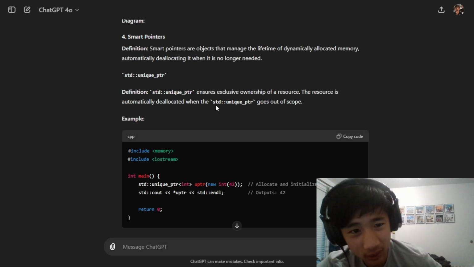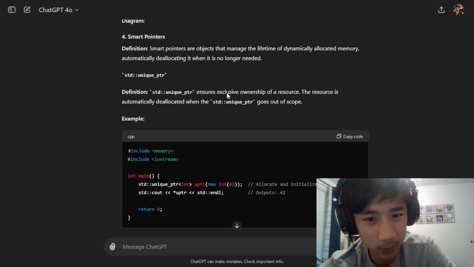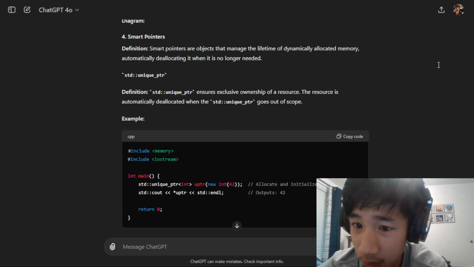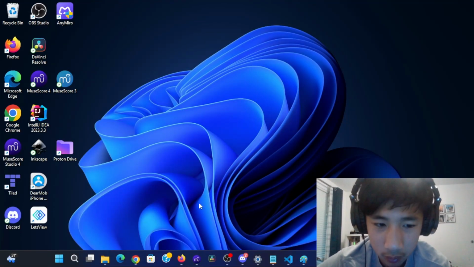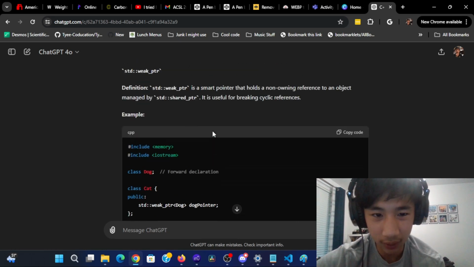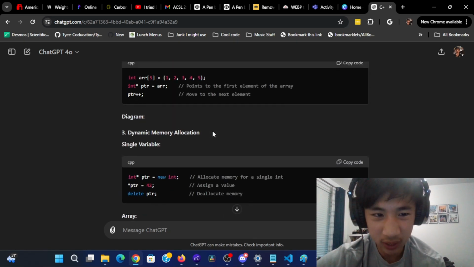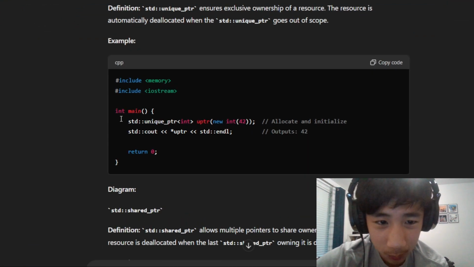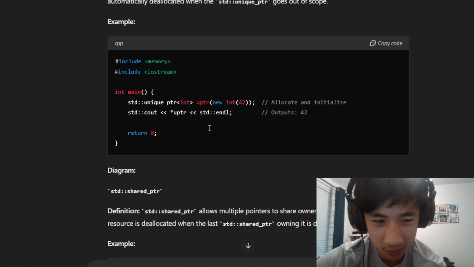A unique pointer ensures exclusive ownership of a resource. The resource is automatically deallocated when it goes out of scope. So we can just do this with a standard... And wait, is it freezing again? No, please. So yeah, that was very odd. I don't know why ChatGPT keeps on crashing like that. So yeah, I understand unique pointers because they're pretty simple. It's just like a unique pointer.